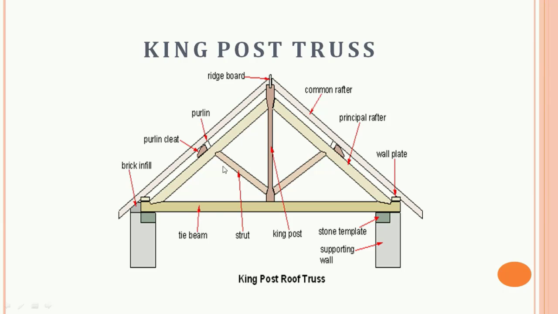So this is a tie beam, these are the struts, this is our king post, ridge board, purlin, principal rafter, wall plates.